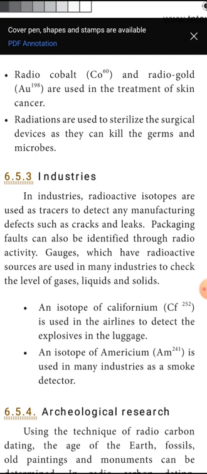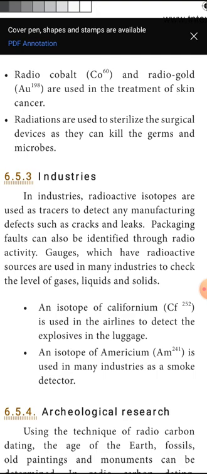Radiations are used to sterilize surgical devices as they can kill germs and microbes. This is a very important one, because the instruments used for surgery on one person should be sterilized. What do you mean by sterilization? Keeping them under radiations to kill microorganisms and microbes, to safeguard the surgical instruments before using them for operating on a second person.